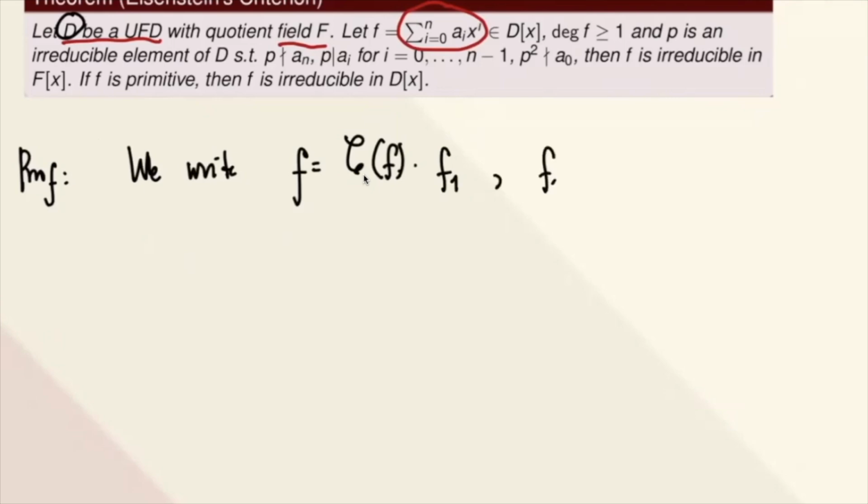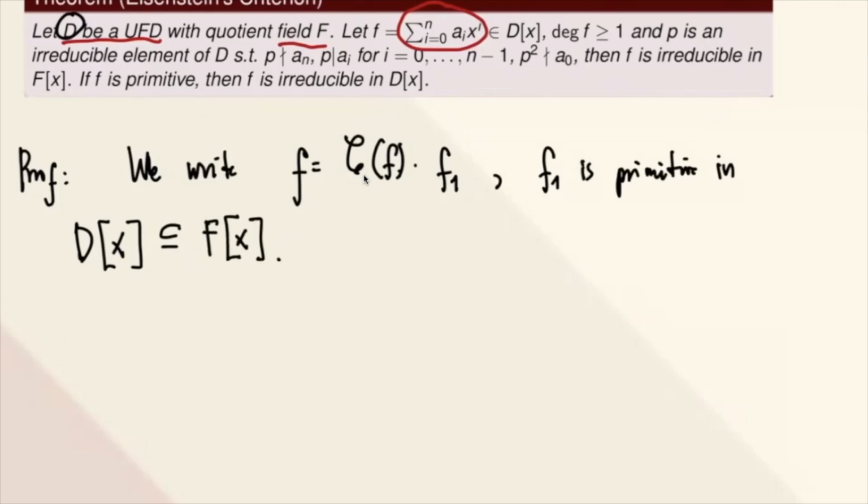So let's prove this one. So we write F equals the content of F times F1. Okay, in this case here, your F1 is primitive. Saan siya primitive? In D[x]. And remember, your D is a subset of F[x].